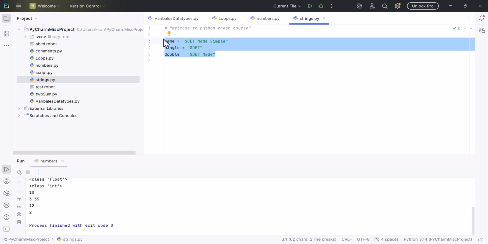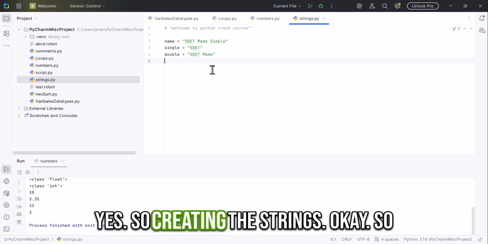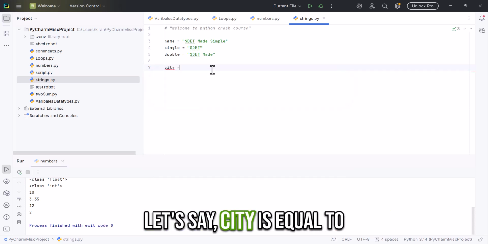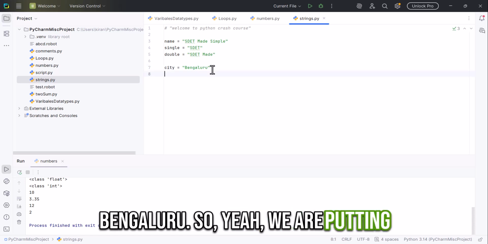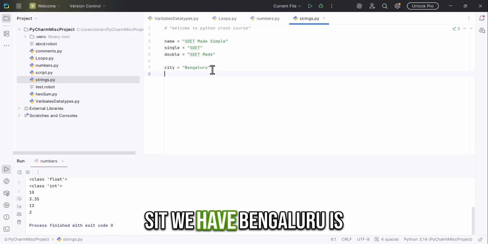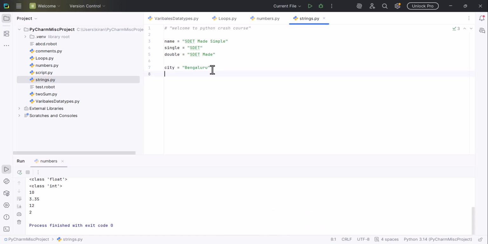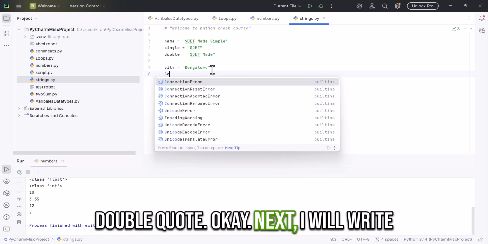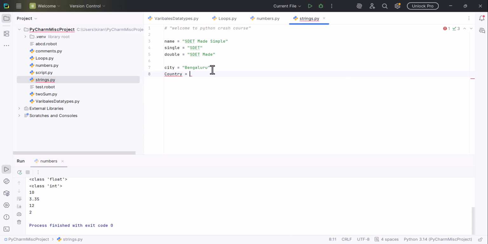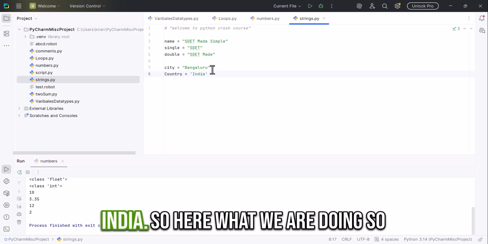So, creating strings. Let's say city is equal to "Bengaluru". Here Bengaluru is a text enclosed within double quotes. Next I will write country, 'India'.